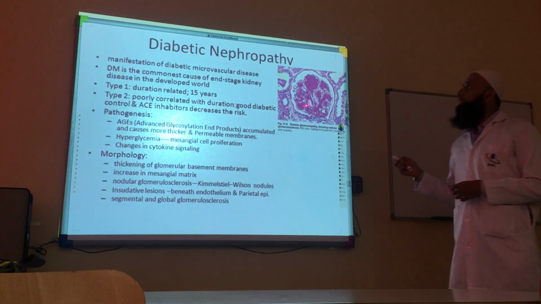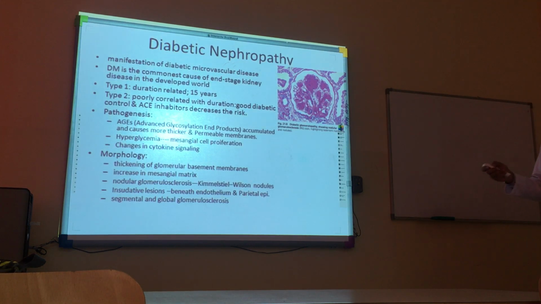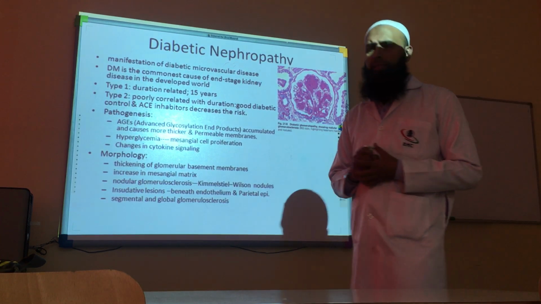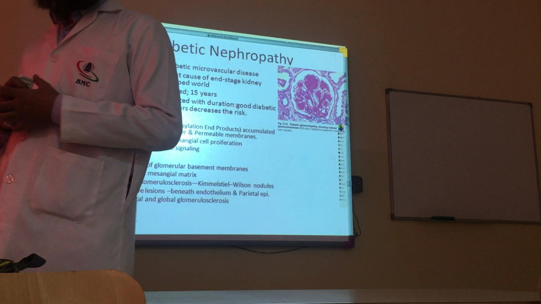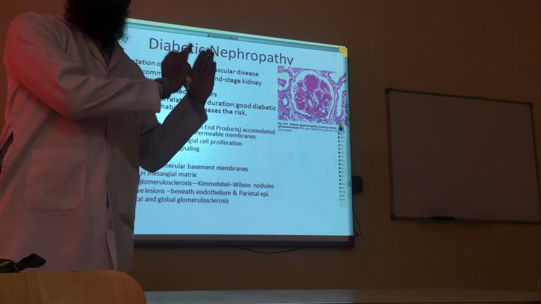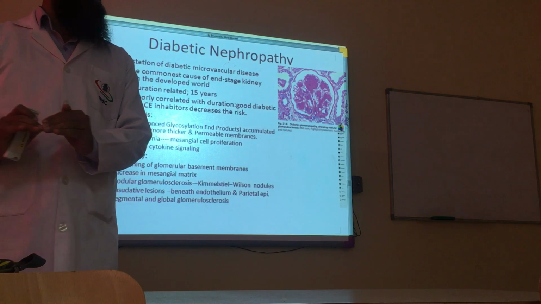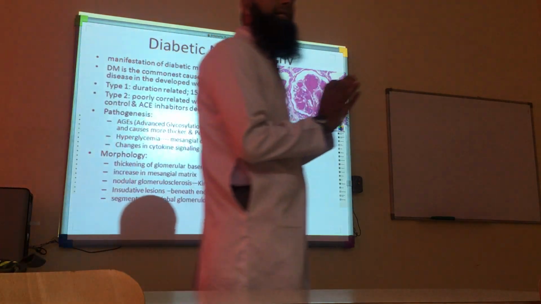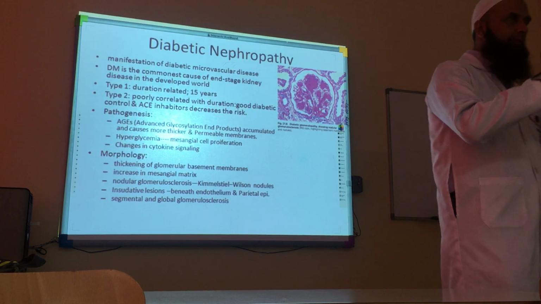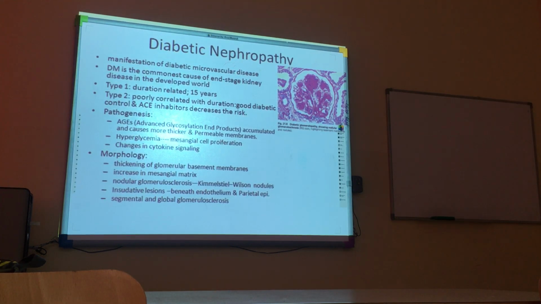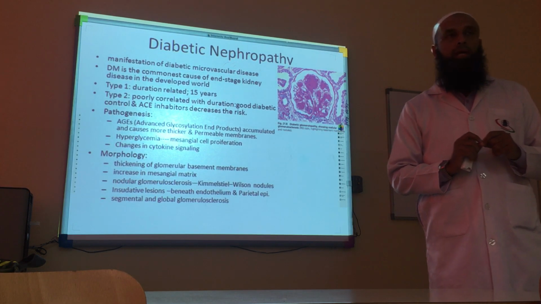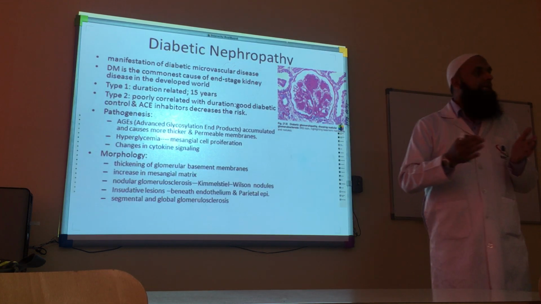Okay, so we are coming to this, which was left last time because of time. This is the manifestation of diabetic microvascular disease mainly, but diabetes involves the macrovascular level, causing atherosclerosis, forming atheroma and injury to blood vessels, and also the microvascular level, the capillaries.